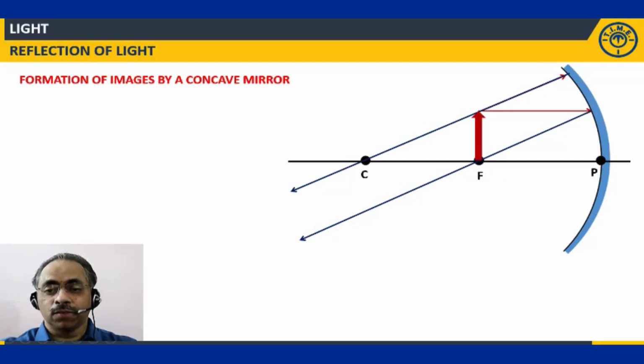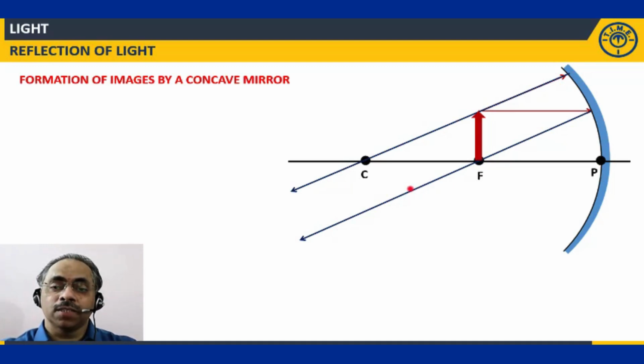The incident light ray, which was parallel to the principal axis, after reflection is passing through the focus. But the other one, which is passing through the center of curvature, is retracing its path. Now these two light rays are parallel. They are not convergent, they are not divergent. So the image is formed at infinity. Clear?